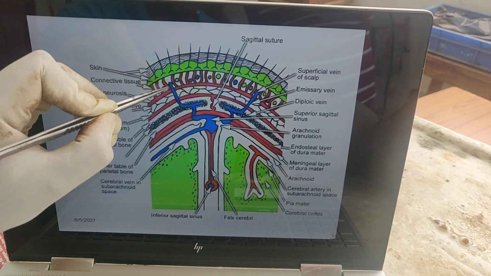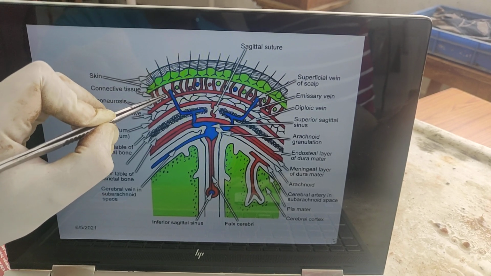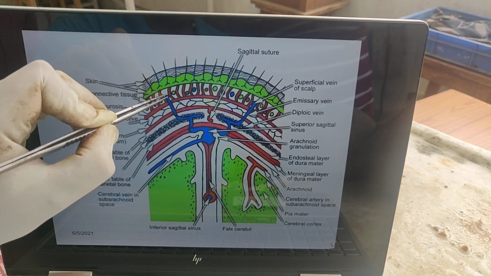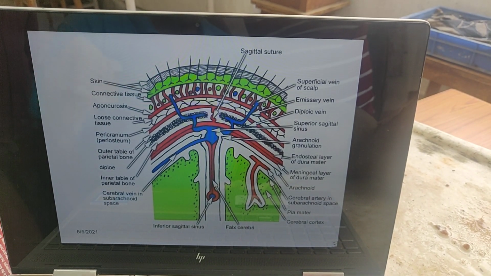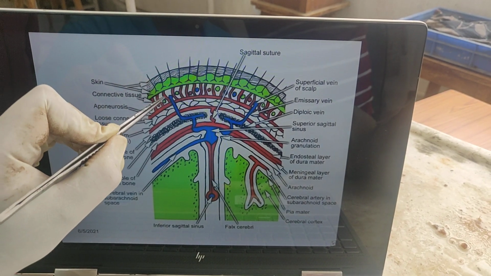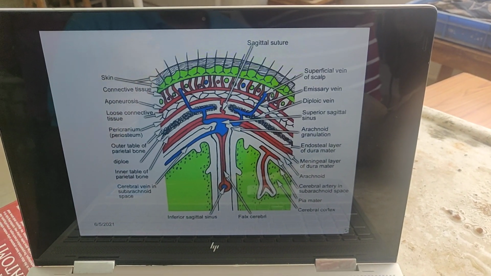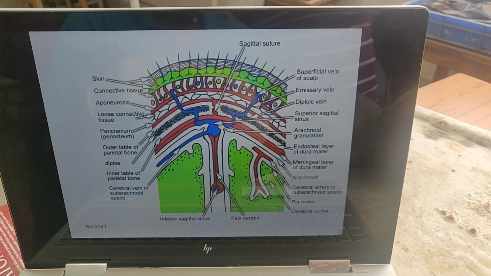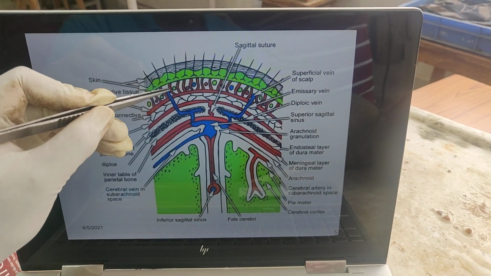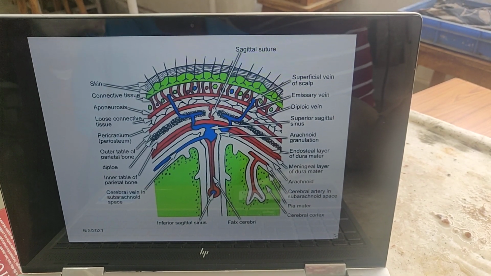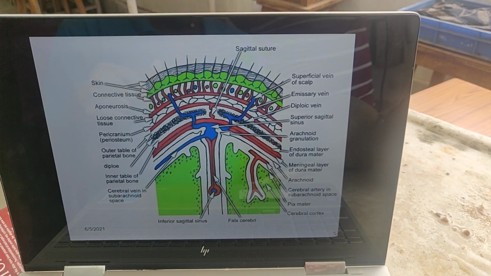So whenever there is an injury to the second layer, the blood vessels do not retract because of this fibrous septa. So they remain straight, which leads to profuse bleeding, and it is stopped by pressing the thumbs against the bones.